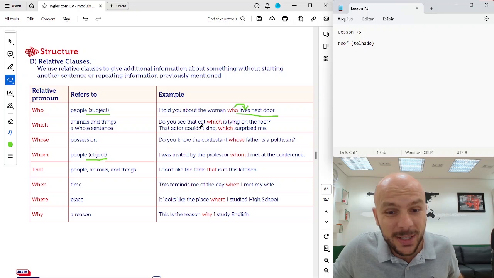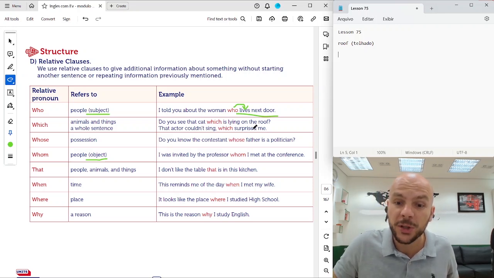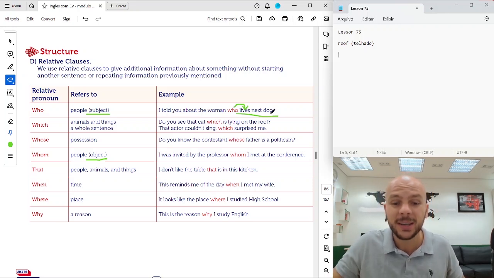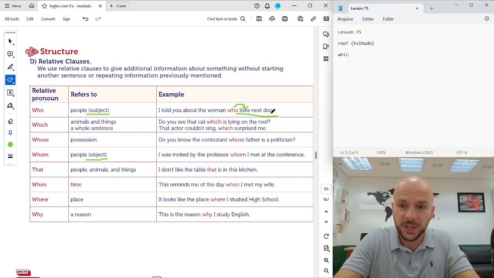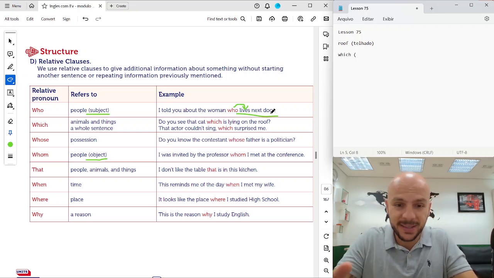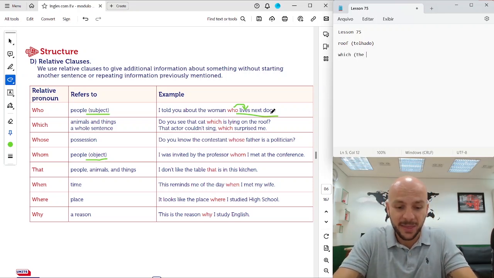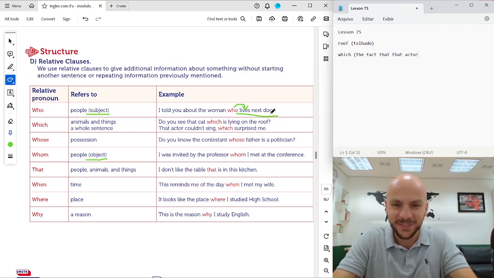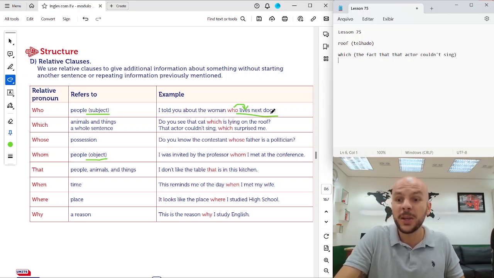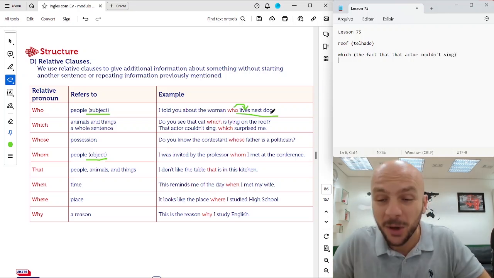That actor couldn't sing, which surprised me. Which here is replacing the fact that the actor couldn't sing, okay? So which is replacing the whole sentence.